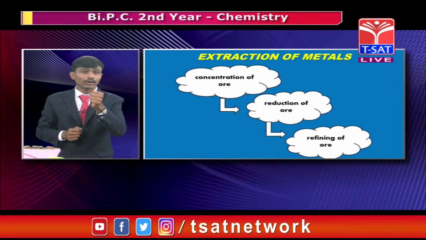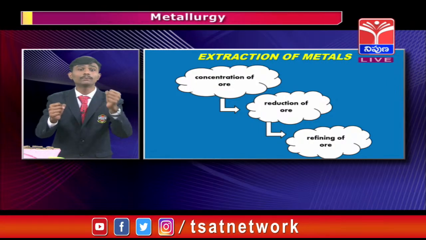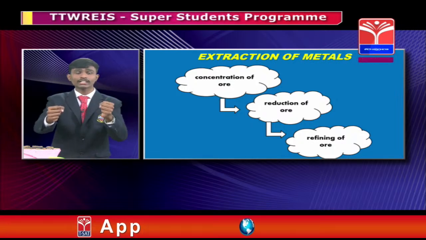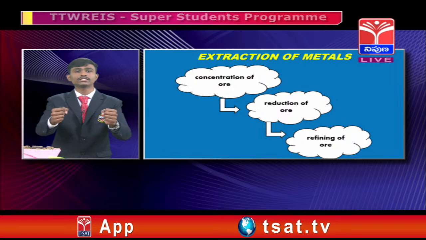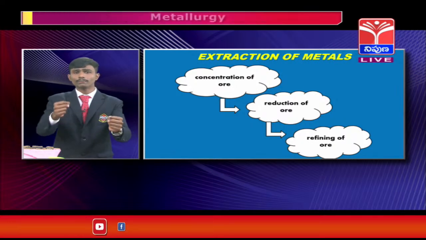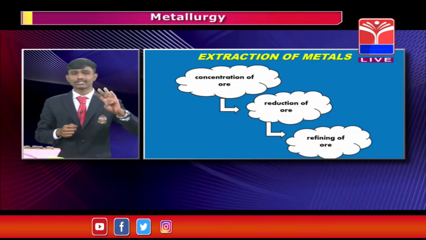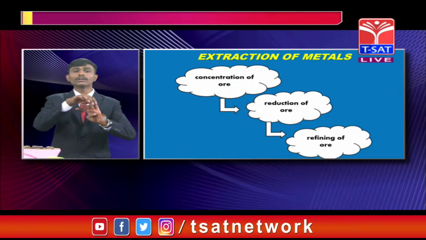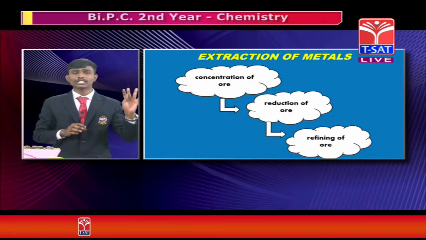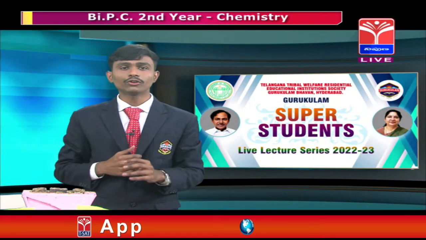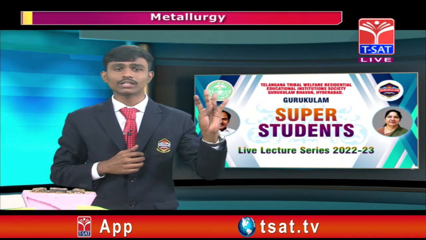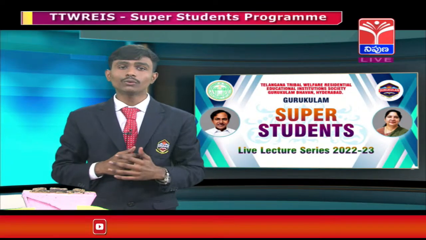What did I say here? Ores and impurities. I didn't say pure metal and impurities. The separating of ores and impurities is the aim of the concentration of ore. To separate the ores and impurities, there are four processes, my dear friends: hydraulic washing, magnetic separation, froth flotation, and leaching. In this class we are going to study three processes: hydraulic washing, magnetic separation, and froth flotation. So let us see one by one.